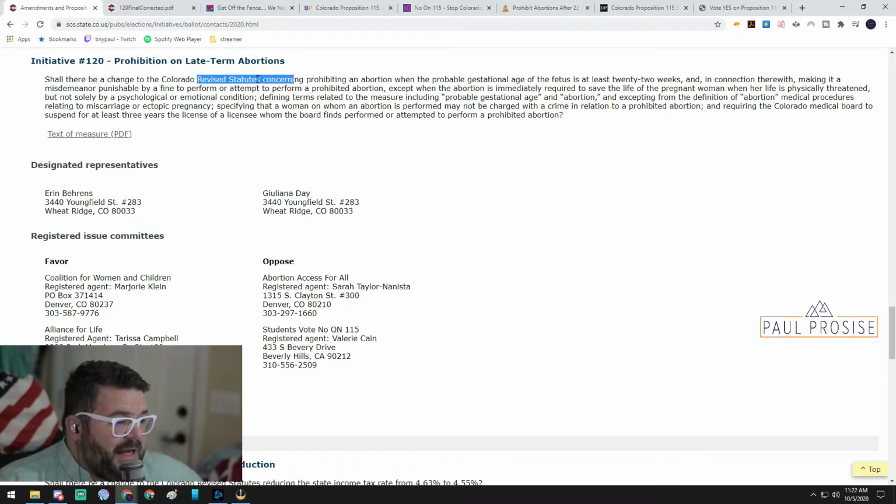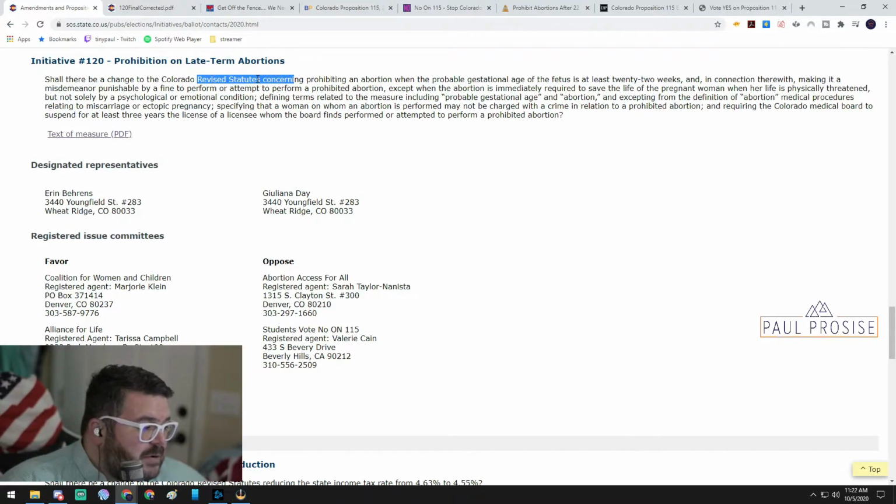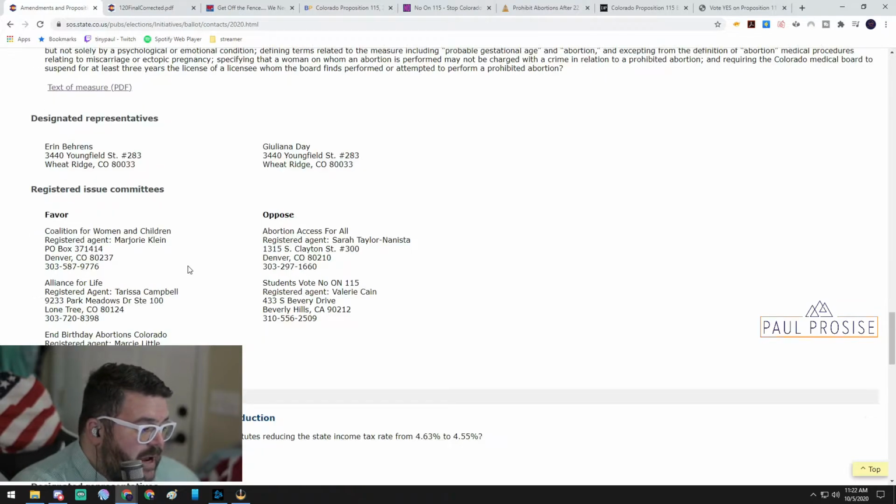Defining terms related to the measure, including probable gestational age and abortion, and exempting from the definition of abortion certain medical procedures; suspending for at least 3 years the license of a licensee whom the board finds performed or attempted to perform a prohibited abortion. Okay.